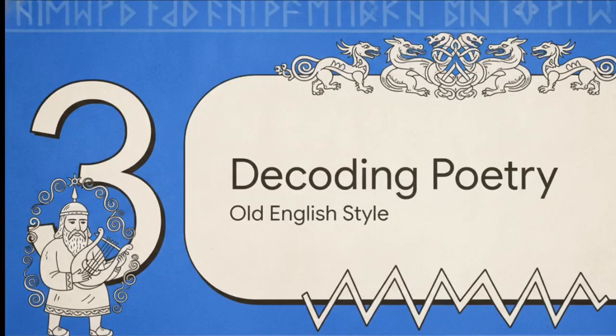Section 3. Decoding Old English poetry. Let's look at the Old English style. How did these scops actually construct their stories? Well, if you look closely at their verse, you'll notice they didn't rely on the modern rhyming patterns we're so used to today. Instead, they used a few really unique stylistic tools that made their poetry distinct and, crucially, memorable.